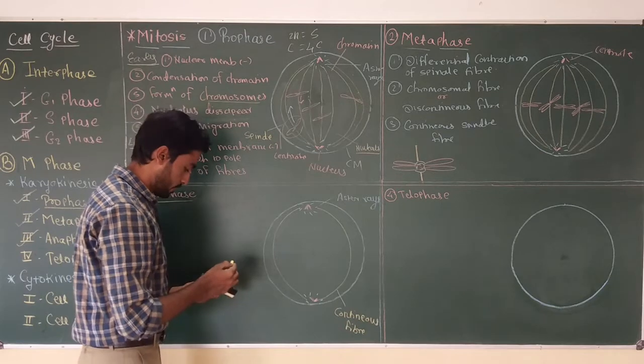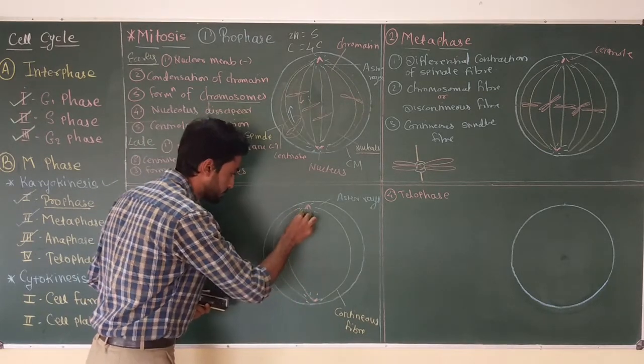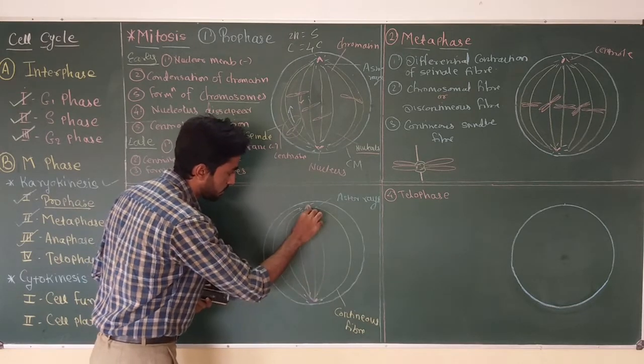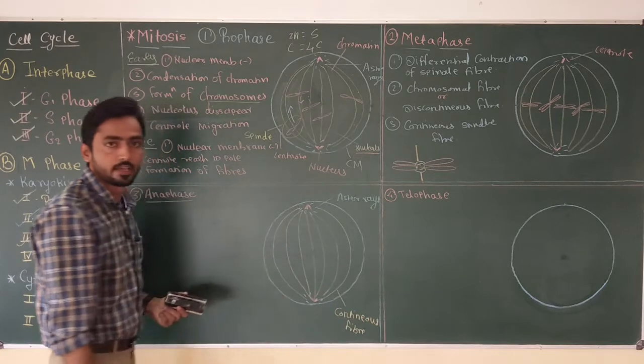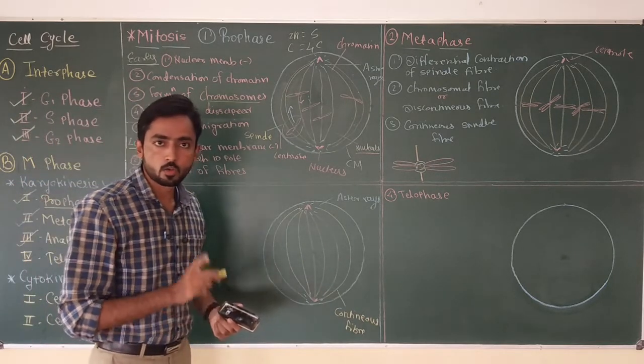Now there are some spindle fibers which are attached to chromosomes and they are called discontinuous or chromosomal fibers.